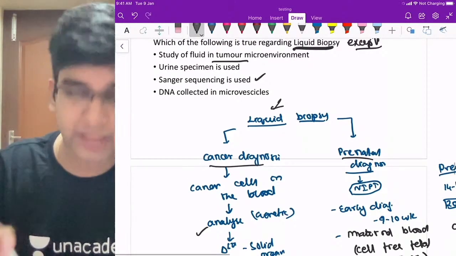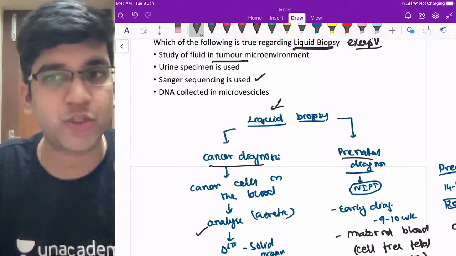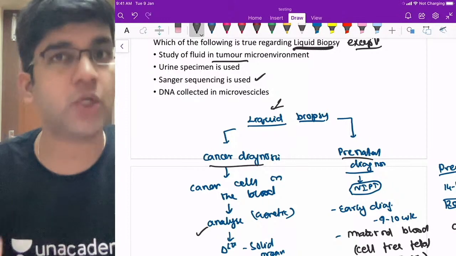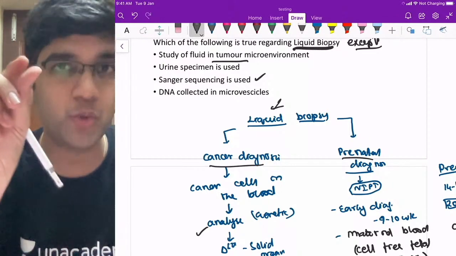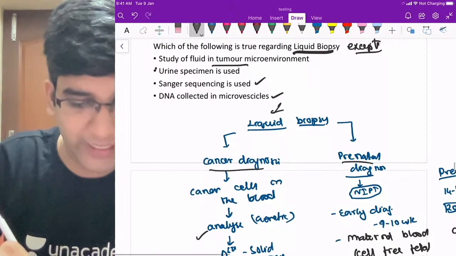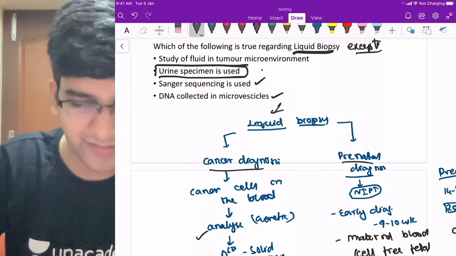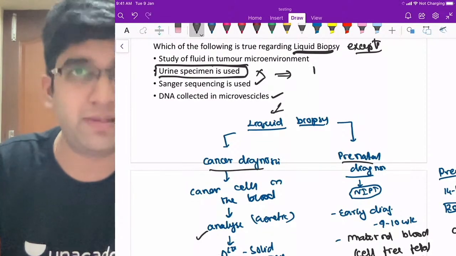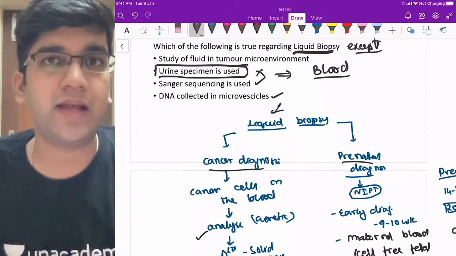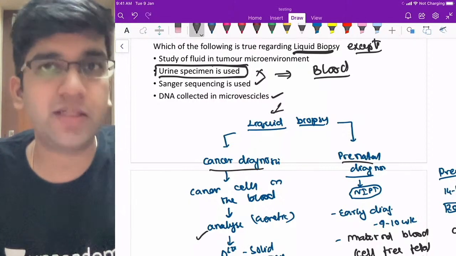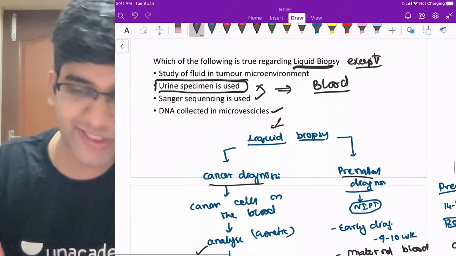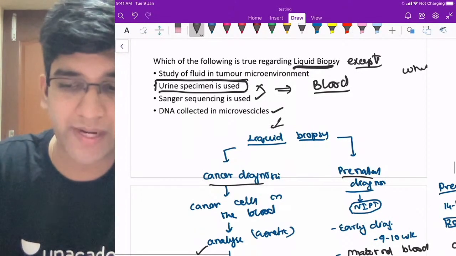And the DNA here are in tiny microvesicles. That's how they are there, right? That's how the DNA or the tumor cells, the tumor emboli will be there. So this is also correct. I cannot use urine. This is the wrong answer. I'm going to use blood. Blood is the way I'm going to do the test. And in the blood, the tumor burden will be analyzed, assessed, and we can give a diagnosis. So next question is, why do I need this?